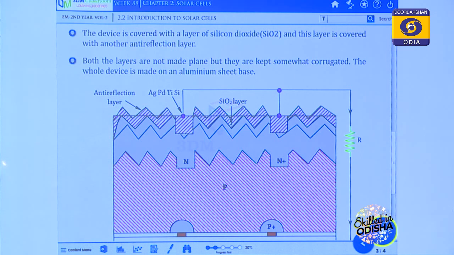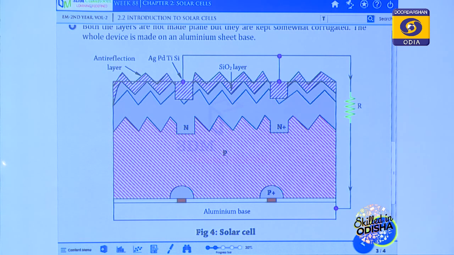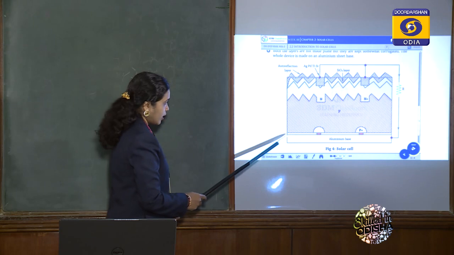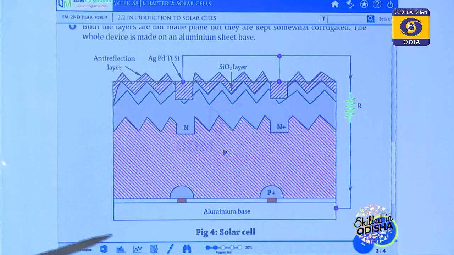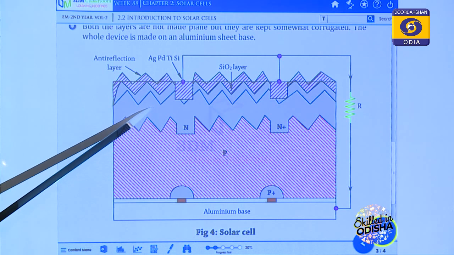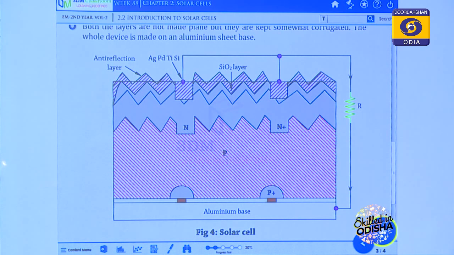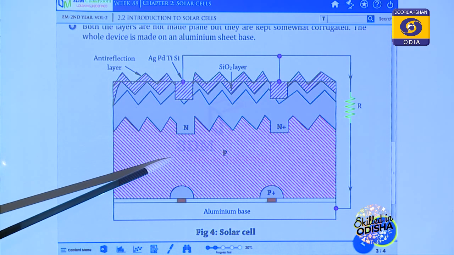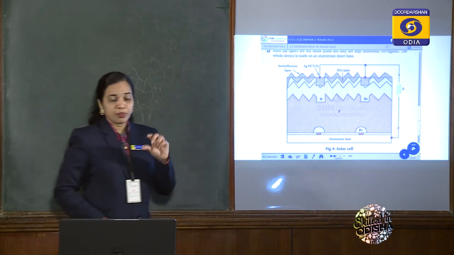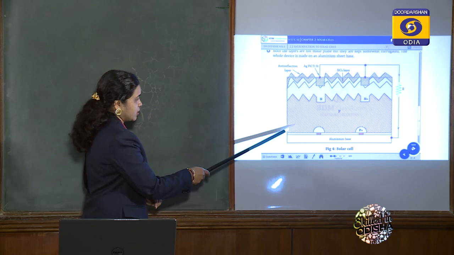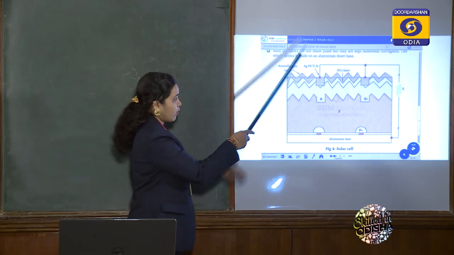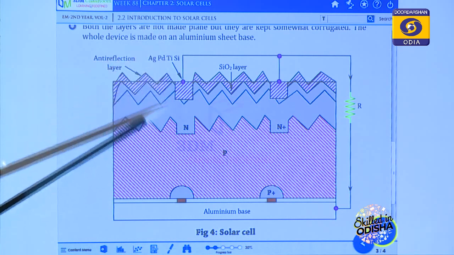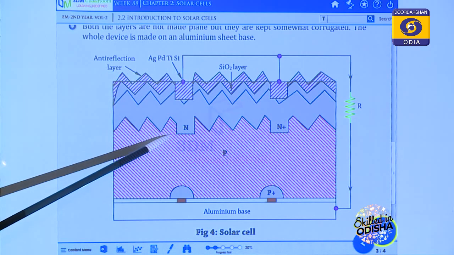Here is the construction of a solar cell. In a solar cell, the upper layer is made of N-type semiconductor and the lower layer is made of P-type semiconductor, and between the N-type and P-type semiconductor a depletion layer is present. So what happens here: when solar light falls on the N-type material, it penetrates into the depletion layer.